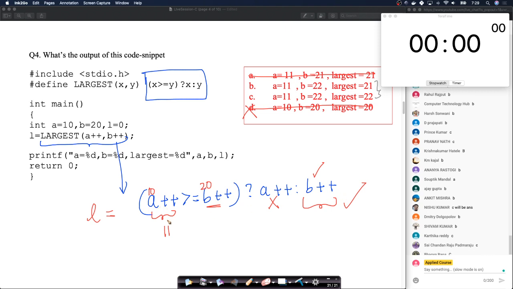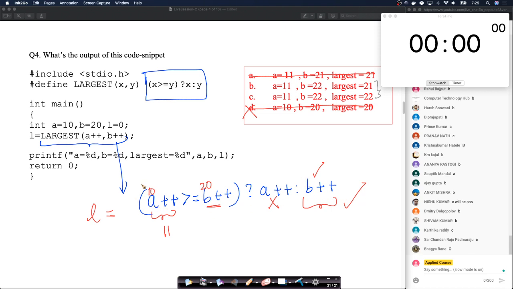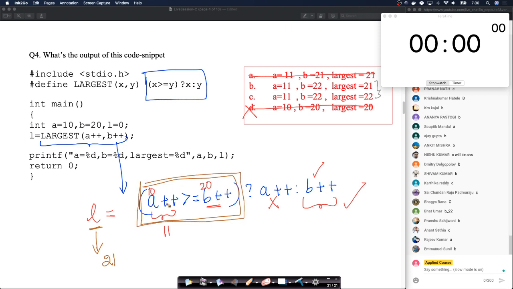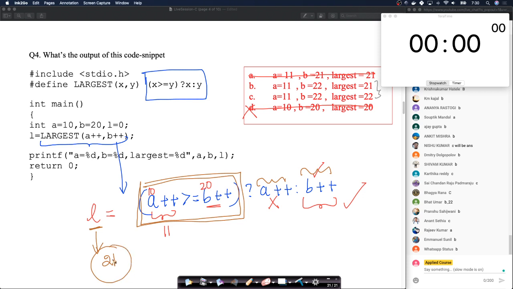Look at this. When this whole statement got executed, your L will be, because there is B++ here. This is a post increment operation, right? So your L will get only one B++, not two B++. So your L will be 21 and not 22, right? Because look at this. The tricky part here is, whether this is picked or this is picked, you have only post increments here. You don't have pre increments, right? So L will only see one incremented value, which means L will see 21 and not 22.